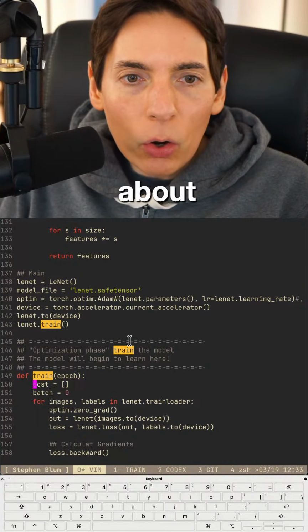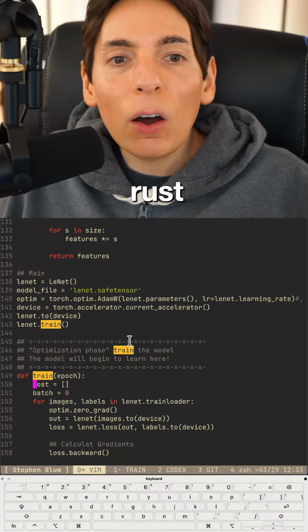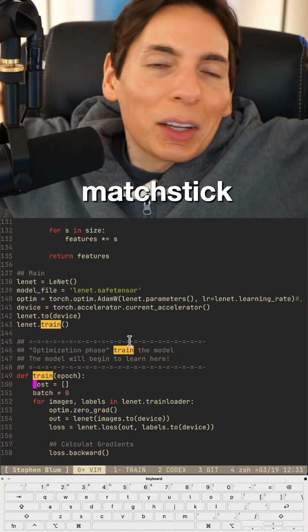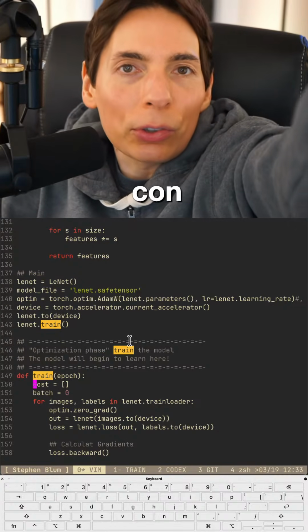Thinking about writing your own harness in Rust. Oh, very nice. Y'all, I'm new here. We're building an AI model. You got it, Matchstick. Yes, we are building a convolutional neural network.